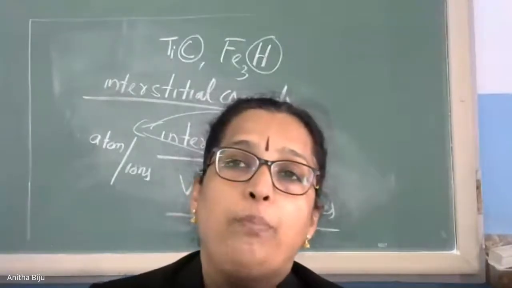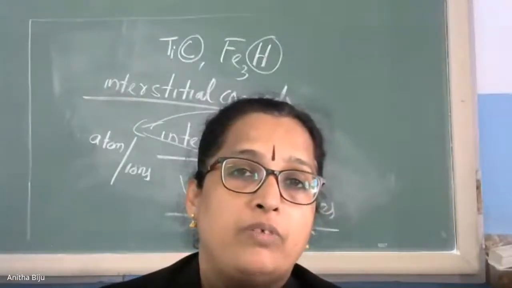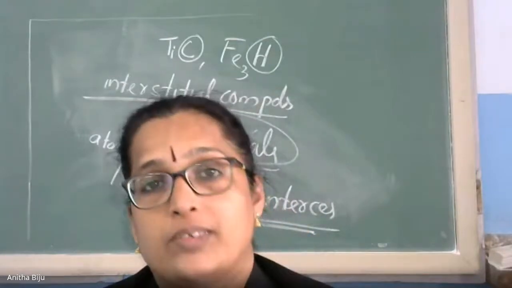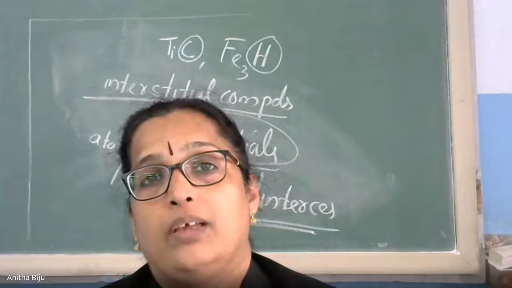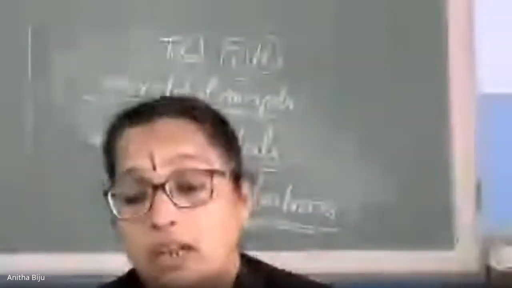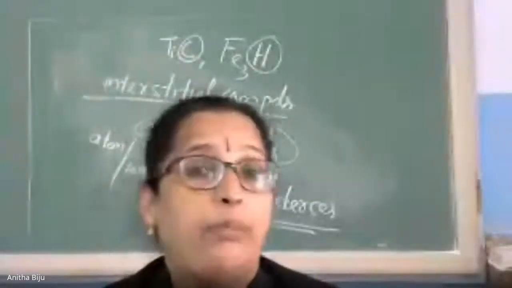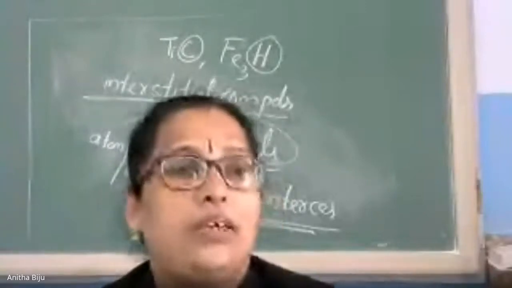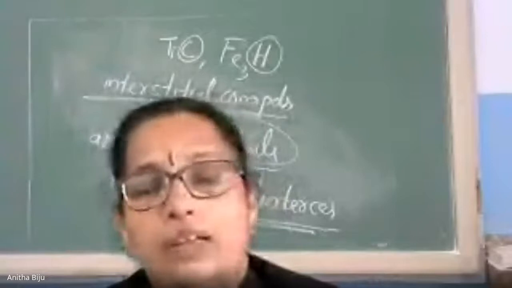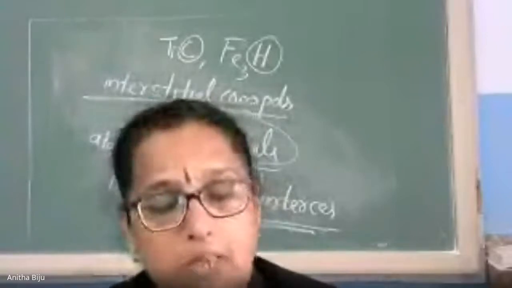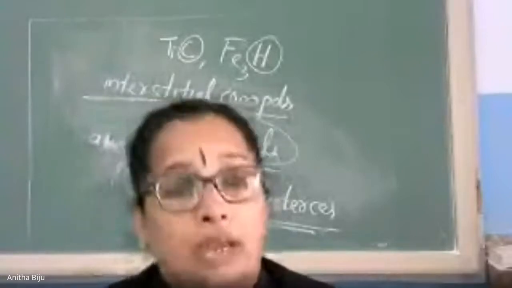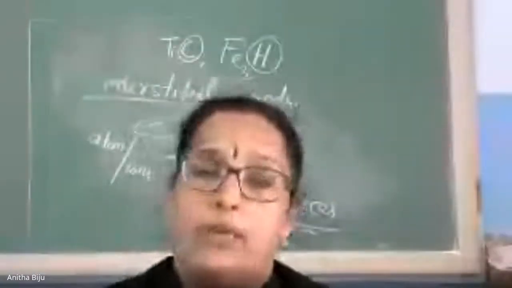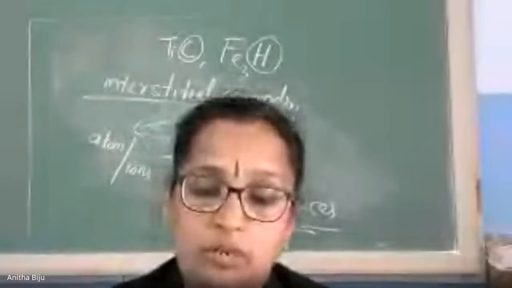Boron occupies the vacant space present in the transition elements, and the compound obtained is called a boride. These borides are harder than diamond. So in general we can say that interstitial compounds are hard in nature, have high melting point and boiling point, and are chemically inert, but have very good metallic conductivity. So these are the properties related to interstitial compounds.